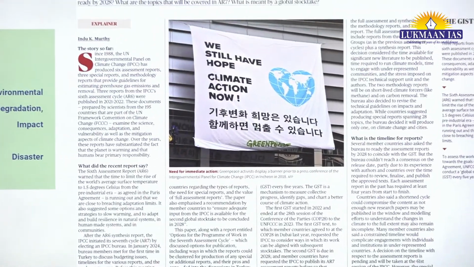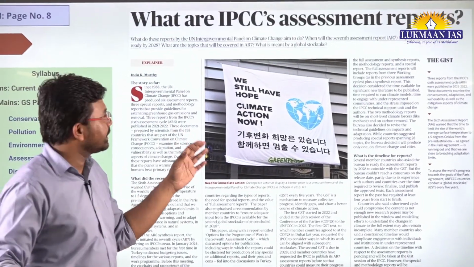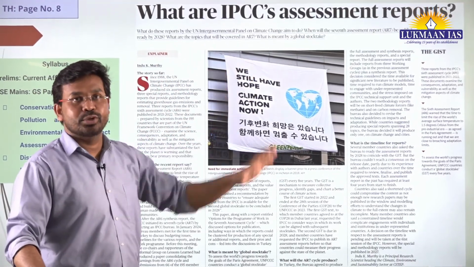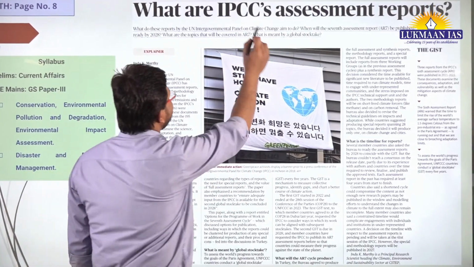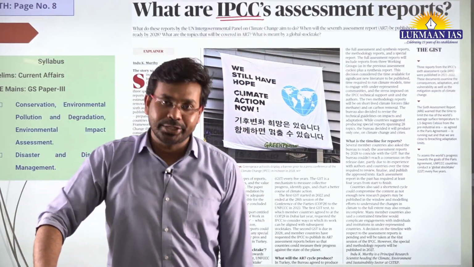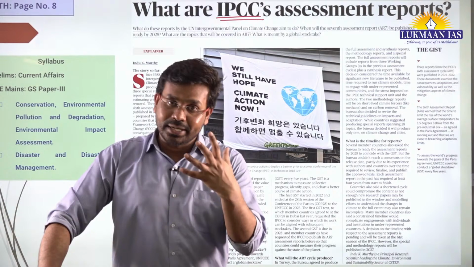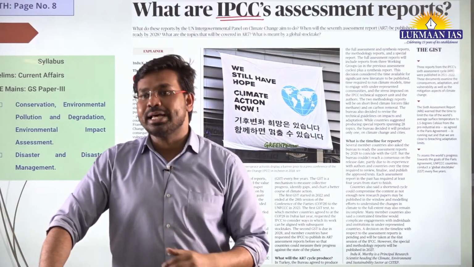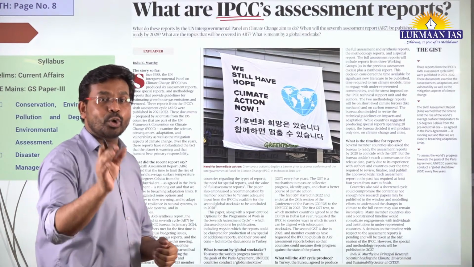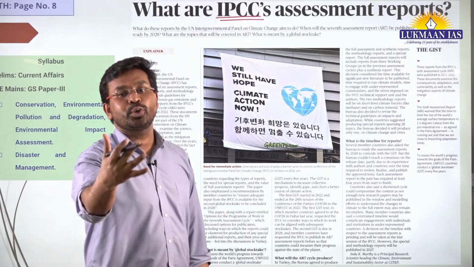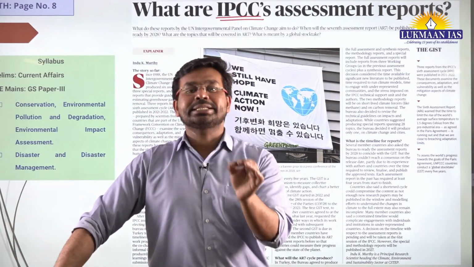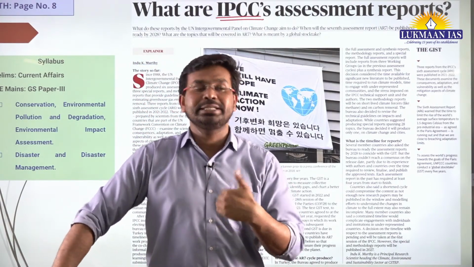I'll be taking hardly a few minutes, 2-3 minutes, to cover this article. It says, what are IPCC's assessment reports? So what is the full form of IPCC? IPCC stands for Intergovernmental Panel on Climate Change. This is an organization under the United Nations. This organization comes up with a report, and this report is very significant. This report talks about climate change, and what steps must be taken by different governments so that the effect of climate change can be reduced.